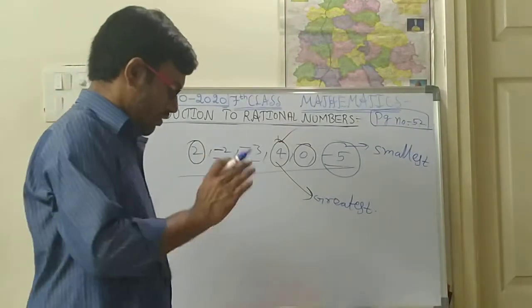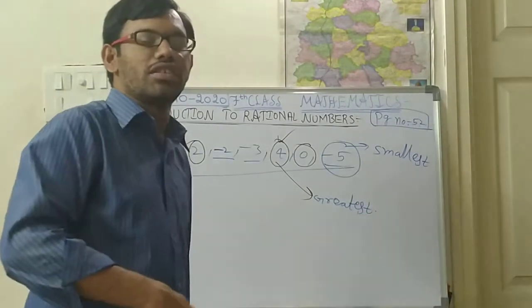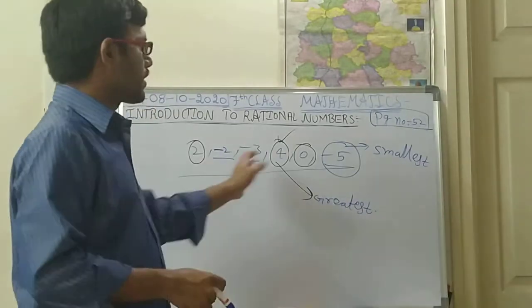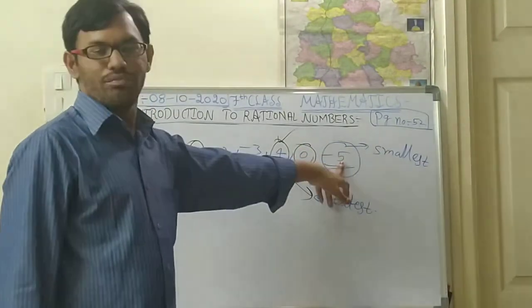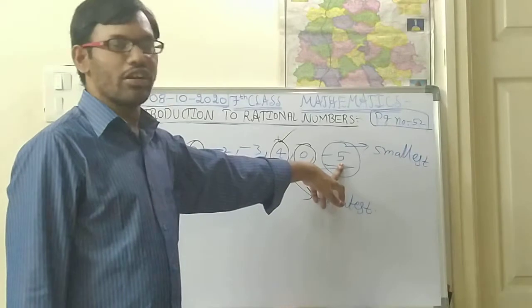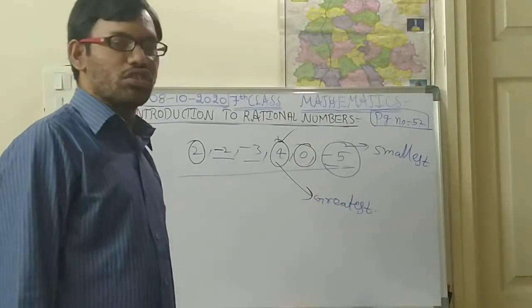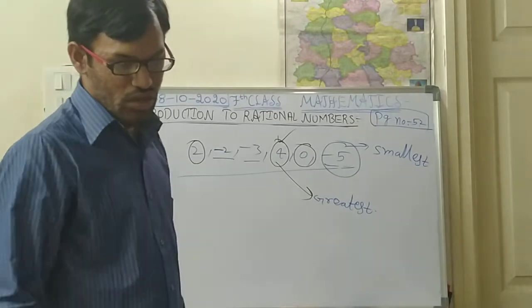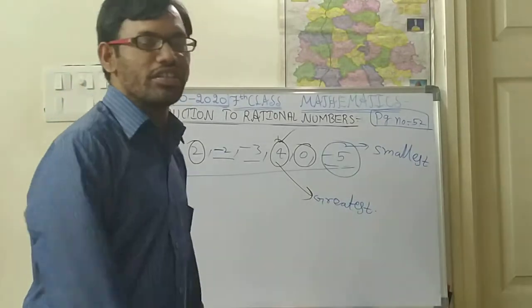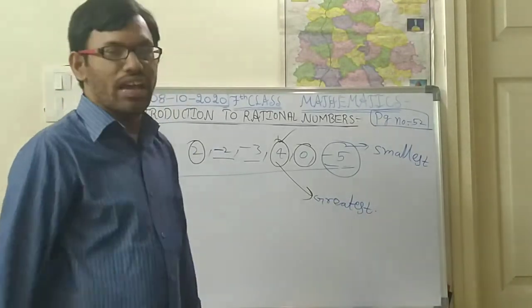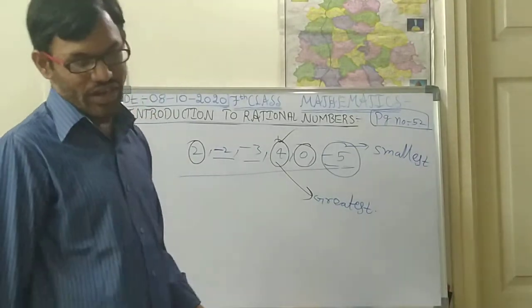Among the negative numbers, the smallest one is whichever number is the highest in the negative numbers, so that number will be the smallest. I think you have understood this type of problem. And arranging the numbers in ascending order and descending order you can also do very easily.